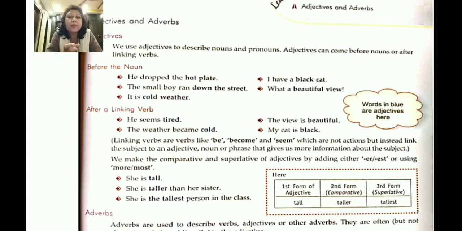Okay. So we make the comparative and superlative of adjectives by adding either er or est, or by using more or most. She is tall, okay, then she is taller than her sister. She is the tallest person in the class. So this is how you can use the adjectives, okay, the comparative and superlative adjectives.